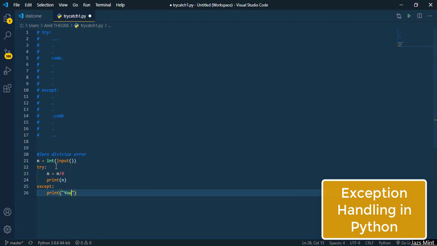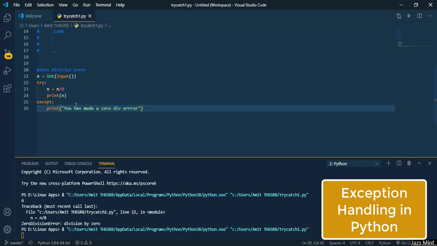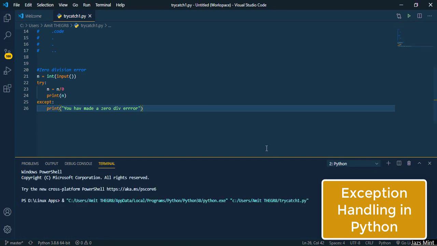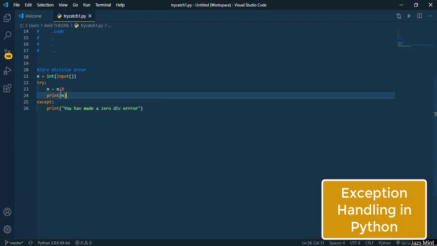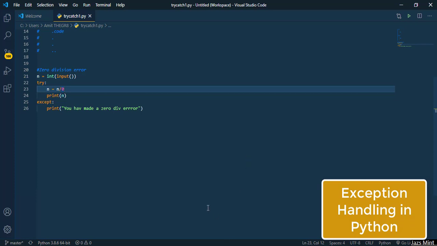You have made a zero division error. So when you go ahead and run this, we'll get to see that output: you have made a zero division error. Wait, it hasn't entered the except, or what? Okay, let's clear this and run it again. We enter the value as 7. So yeah, you can see here that you have made a zero division error. Now let us suppose we haven't made a zero division error, then also it will print. Yeah, you can see here that it says you have made a zero division error.